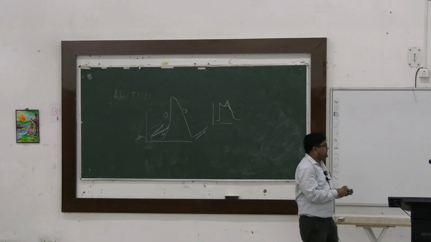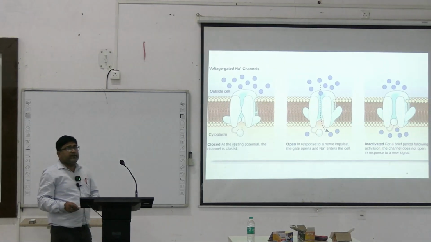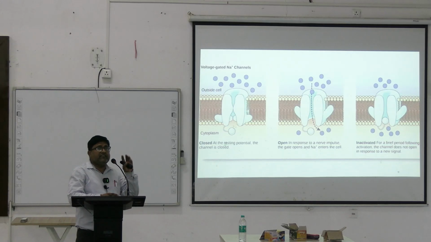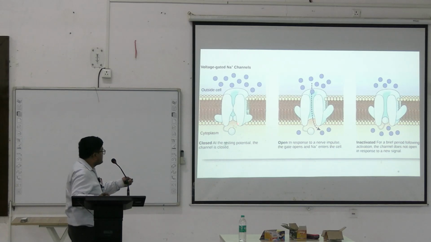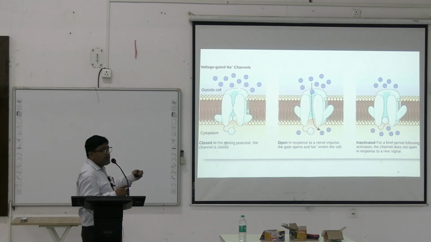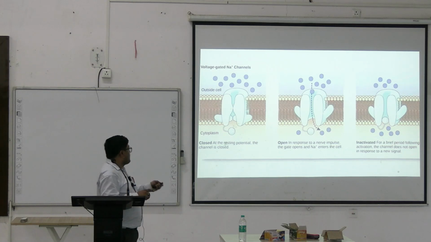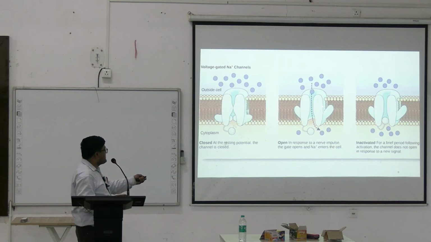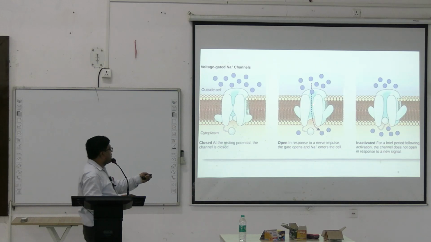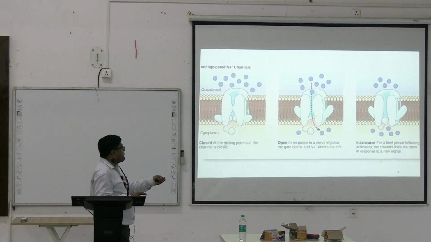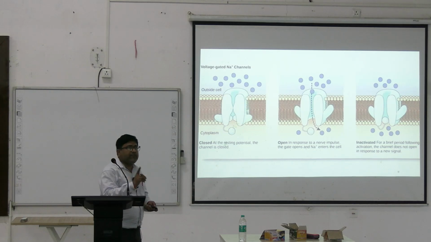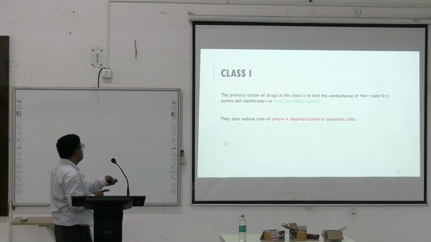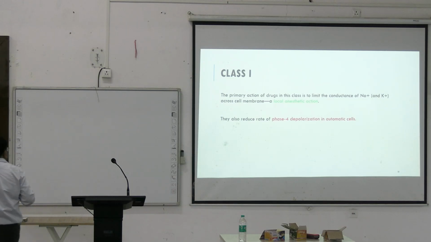Now before coming to the class 1A drugs, this is the diagram of the sodium channel existing in 3 different states. Number 1 is the closed state, where the channel is closed and sodium cannot pass through it. Now, this is the open state. In response to a nerve impulse, the sodium channel opens up and sodium can pass through it. And this is an inactivated state, where the sodium channel will not open up even in the presence of an electrical impulse.